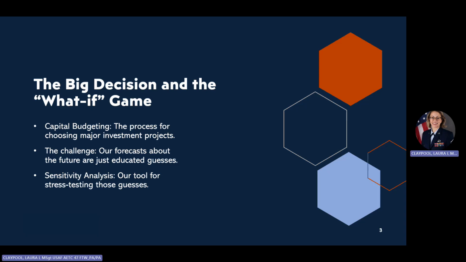So what is capital budgeting? In simple terms, it's how we decide to spend big money on big projects. The problem is our decision relies on forecasts, and forecasts are just best guesses. This reminds me of a risk management technique I learned in undergrad for outdoor rec. When faced with uncertain situations, our professor would ask us to ask ourselves, what would Nick the Greek do?